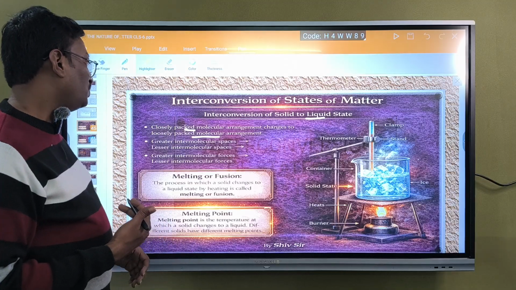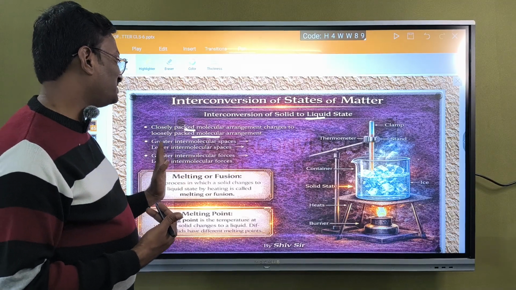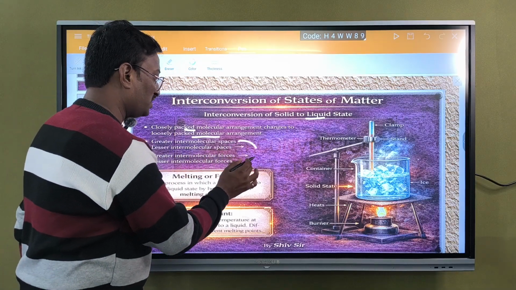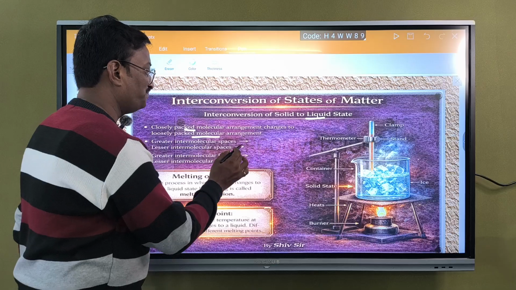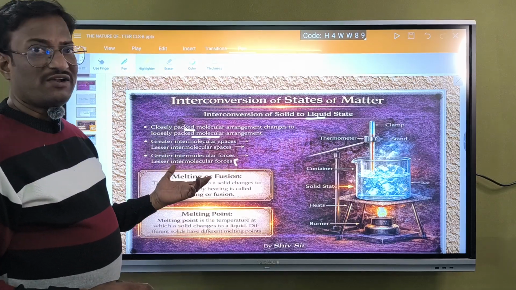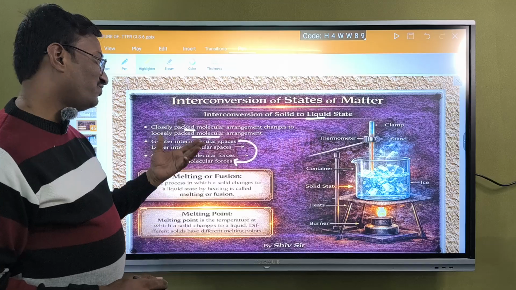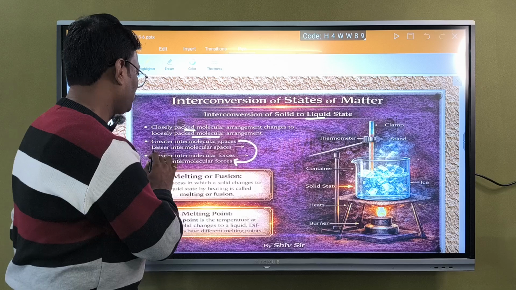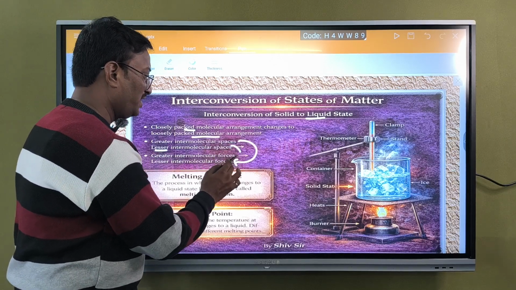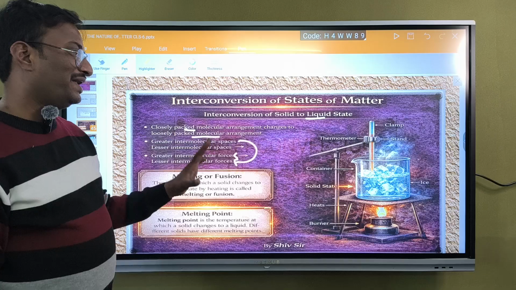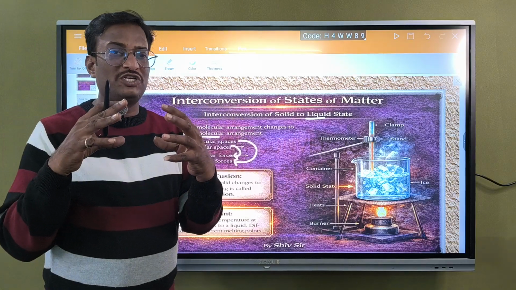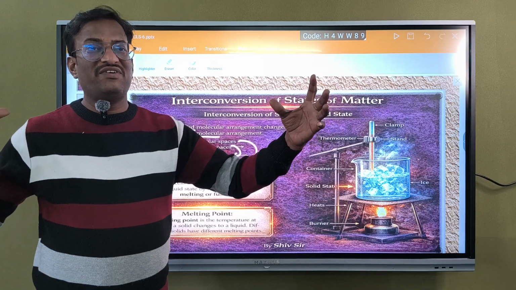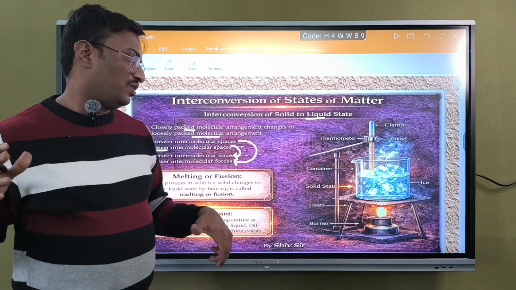So greater the intermolecular spaces, lesser will be the intermolecular force. If the intermolecular space is very high, then the intermolecular force will be less, and vice versa. In the sense, if the intermolecular space is less, then the intermolecular force will be very high. You just keep it in mind. If particles are very close to each other, the force between them will be high. If particles are far away from each other, the force will be low.